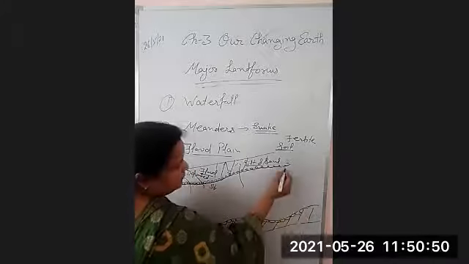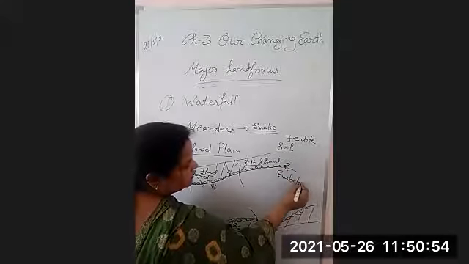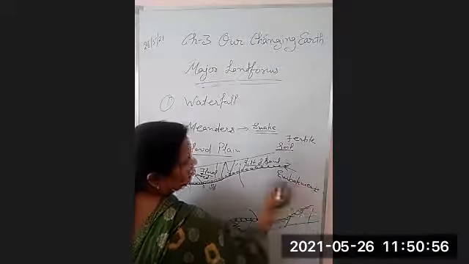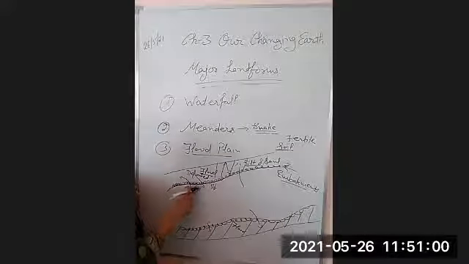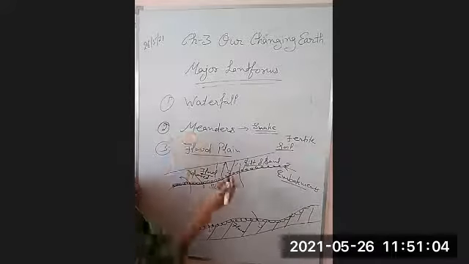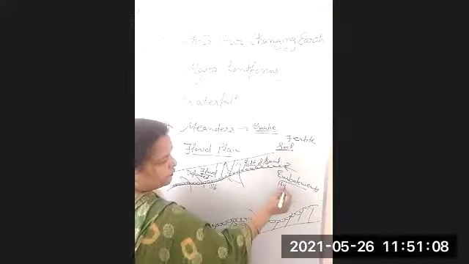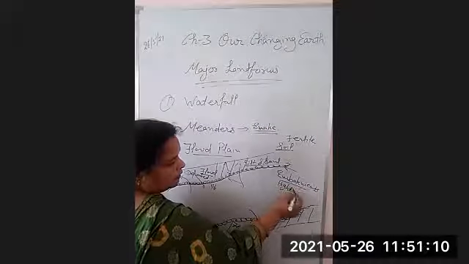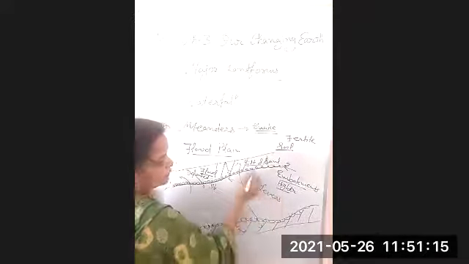So these embankments, because some silt is also deposited on the banks, and these banks will go higher later on. So when these banks go higher, they are known as levees, right?